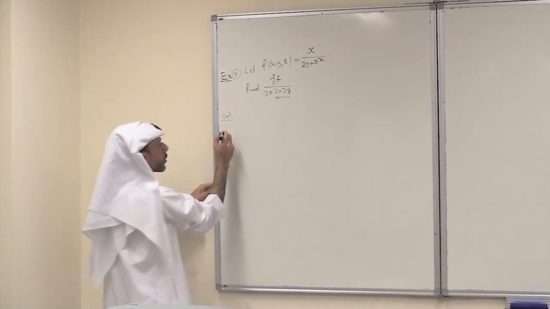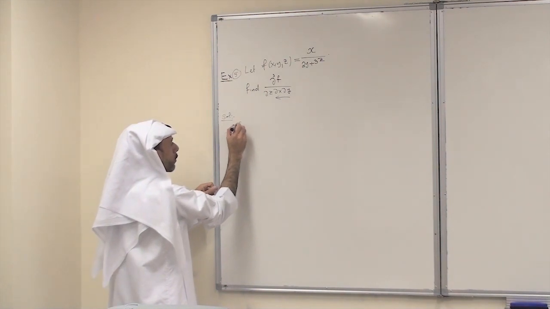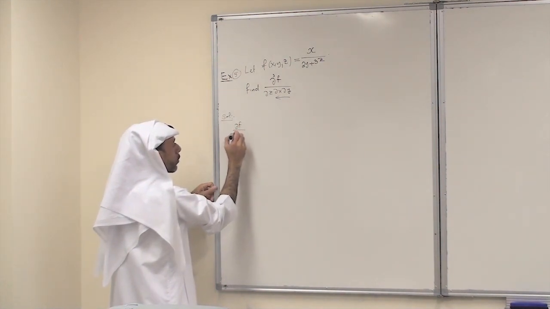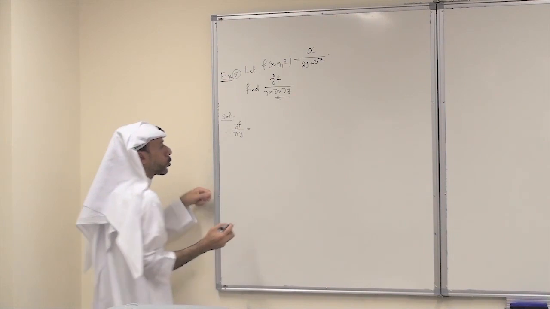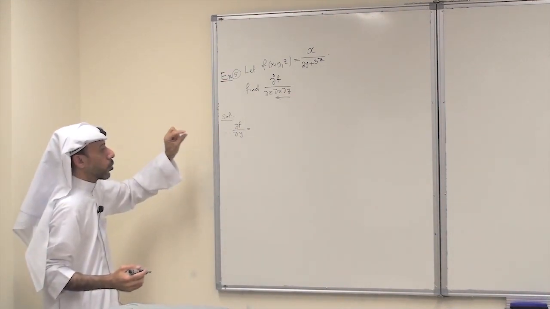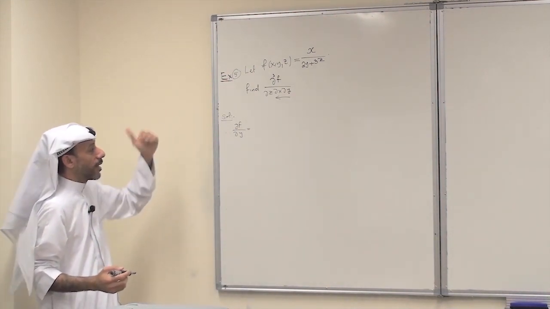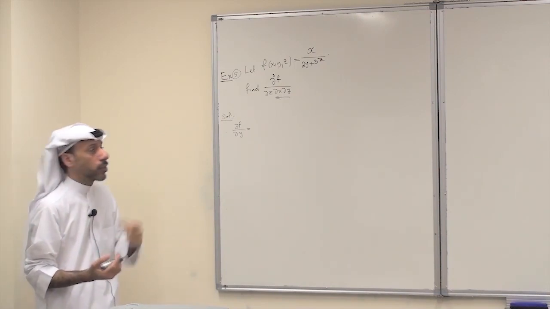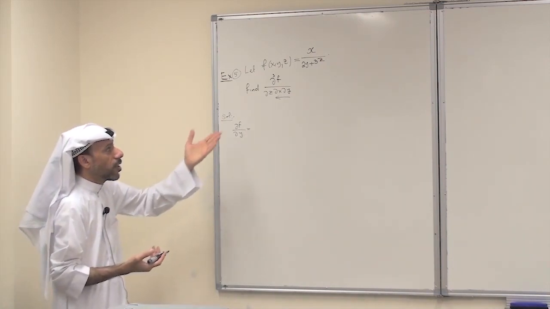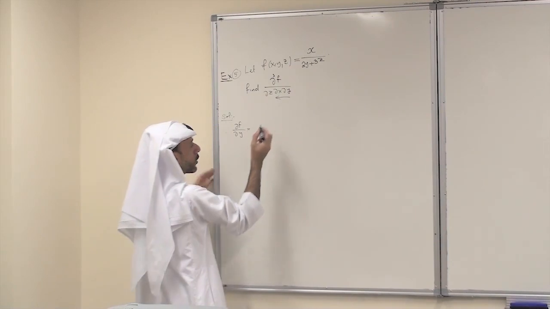So you start first with respect to y. So this is partial f, partial y. To differentiate with respect to y, I look at x and z as constant and differentiate with respect to y. For this function, I can use the quotient rule.